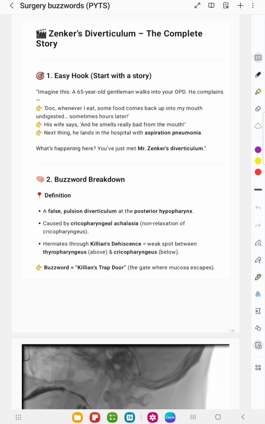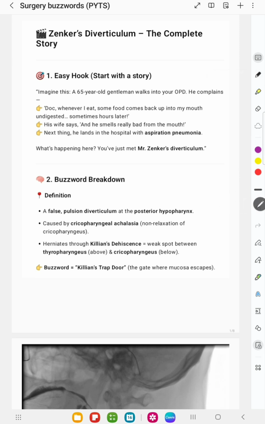Hi everybody. From today onwards, we are starting with the series for surgery first. We will try to cover all the PYTs which are important for the INICET exam, NEET PG, as well as the FMG exam. So we'll try to do all those questions which have been previously tested. The first topic I've chosen is Zenker's diverticulum. We'll go through this and try to make it more interesting so that we can retain it.